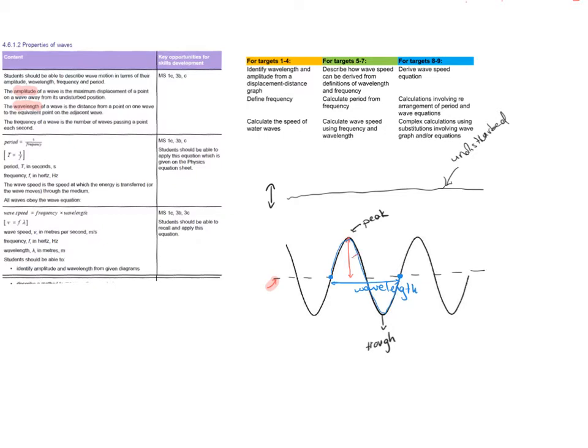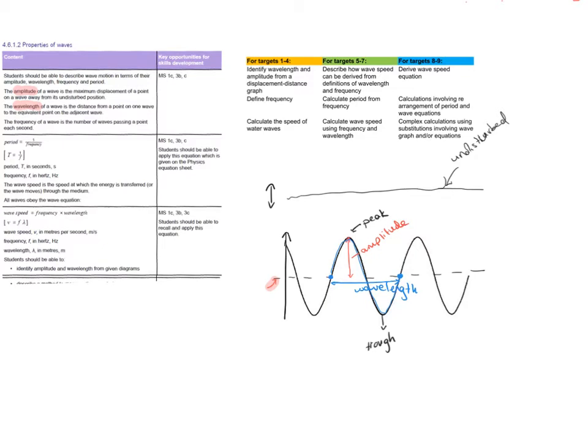Just label the amplitude as well. So these are the key features you can see from a graph or a wave diagram that shows a picture of the wave at that moment in time and space. You might see this as a graph on certain occasions. So the graph will look like this.